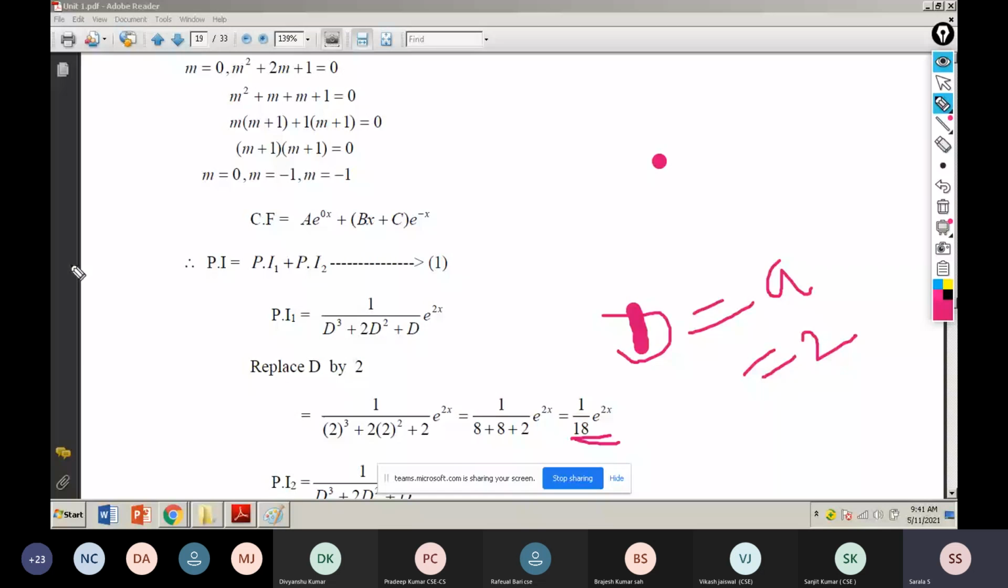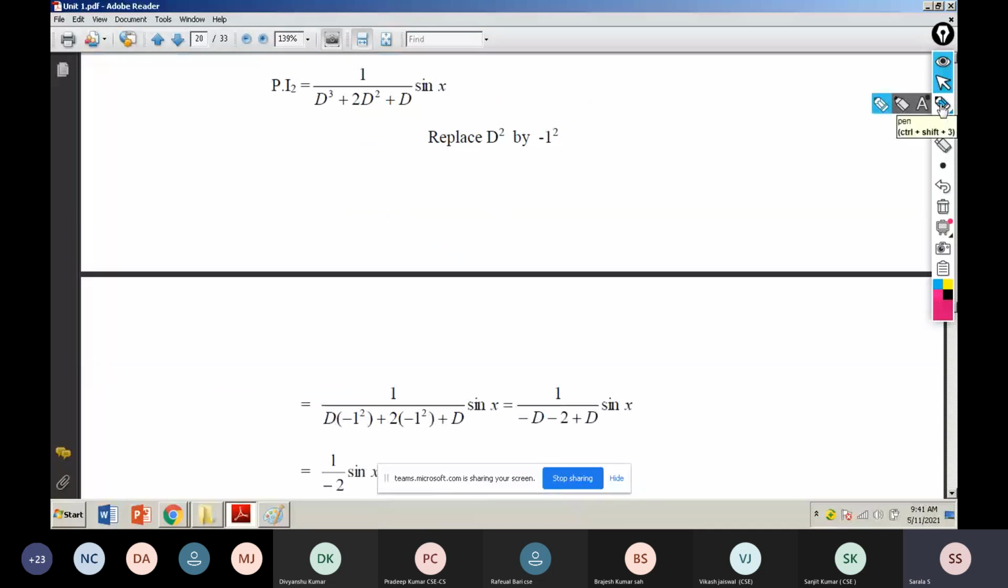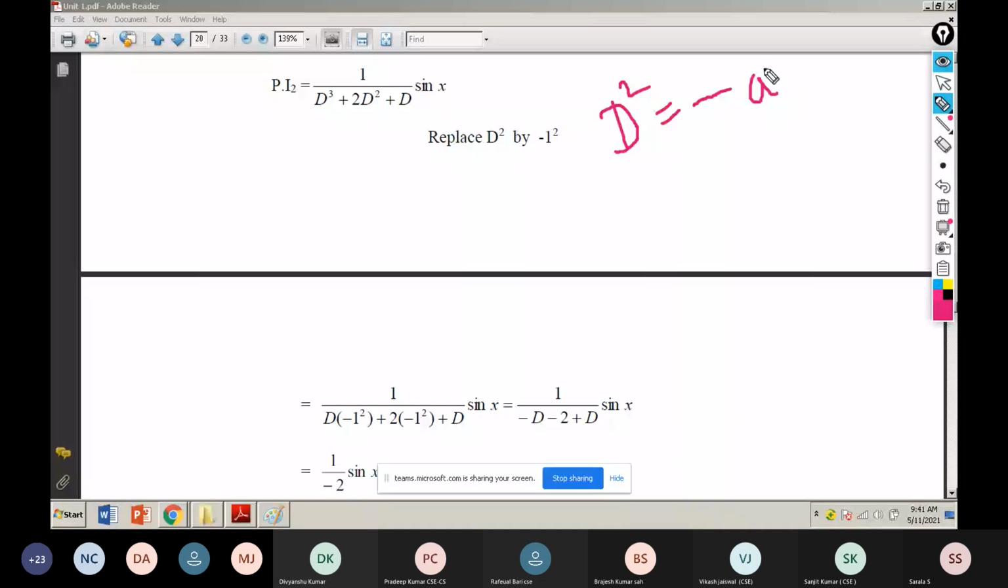Next, I move to this place. Particular integral 2. Here sin x is available. For this sin x, my condition is b squared equal to minus a squared. What is the a value? Here, freshly again I take a as 1. Yes, ma'am. 1, 1. So minus 1 I have to write like this. Correct or not? Minus 1, I write like this.